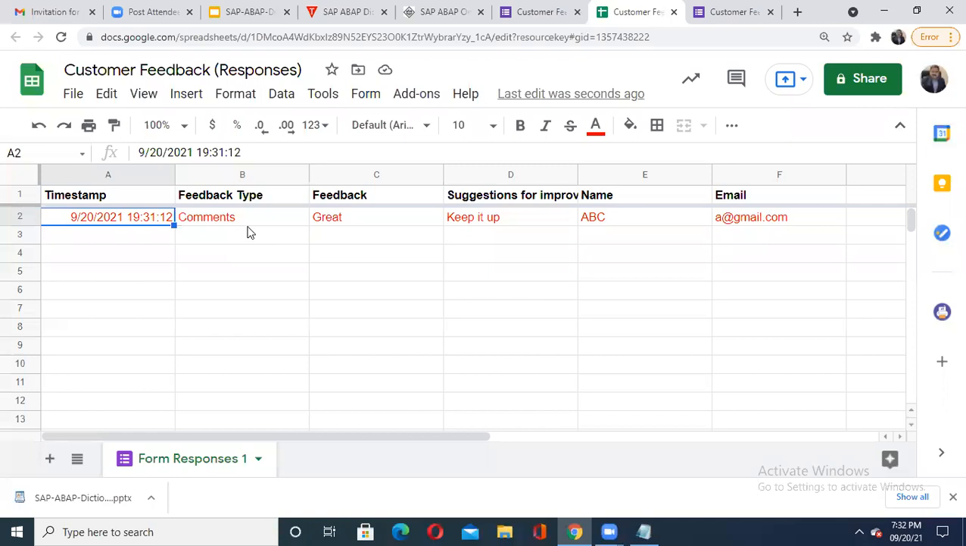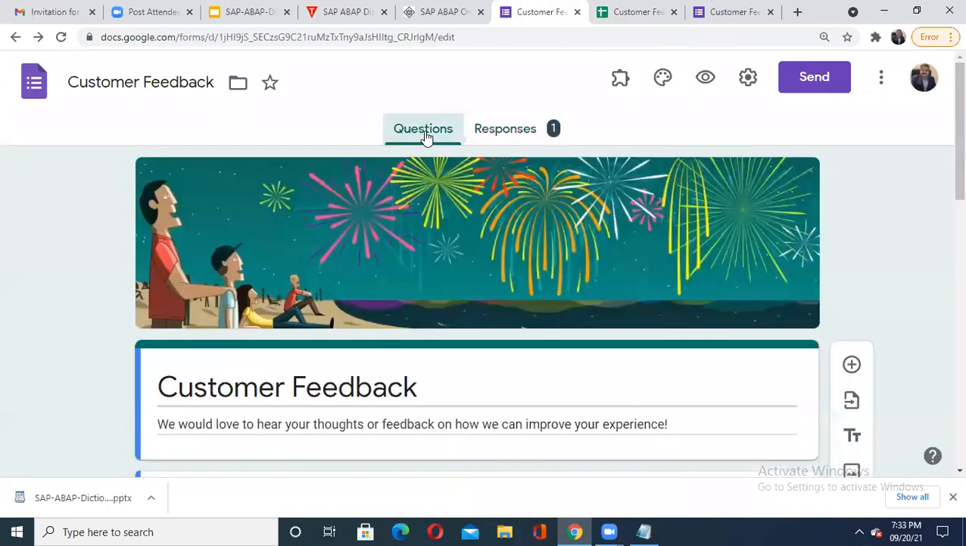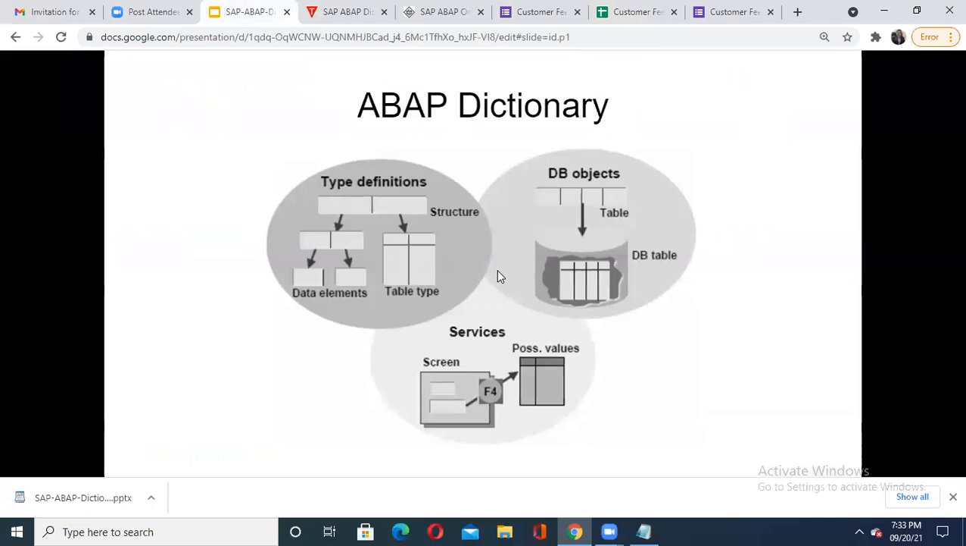So from where have I collected it? I collected it from that feedback form, which was created with Google Forms. I created these questions initially, and then I got that feedback. In the backend, I got it in tabular form. This Excel itself is a complete table, of various rows and columns we can decide. So this is the meaning behind that ABAP data dictionary.